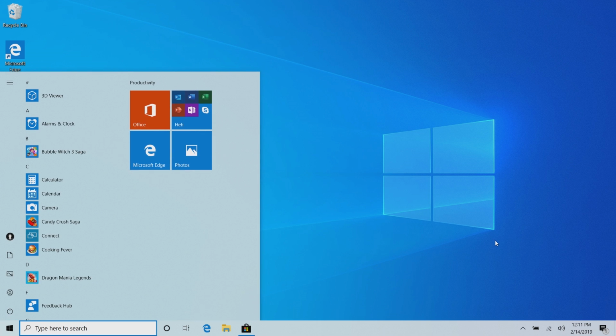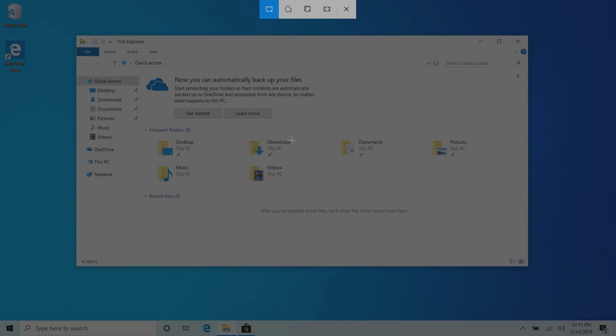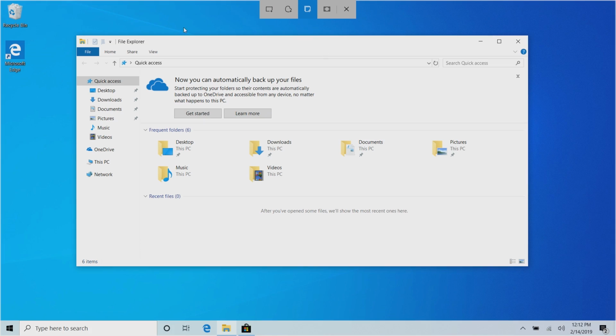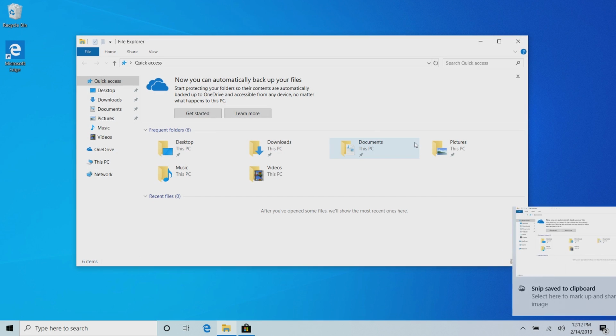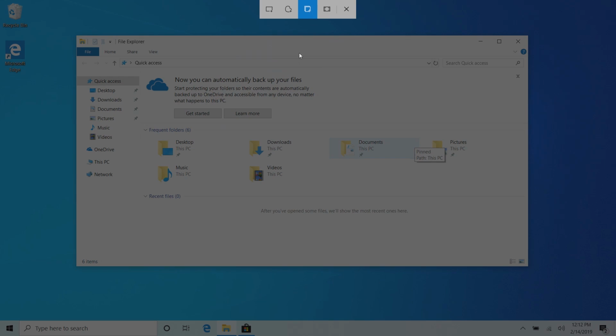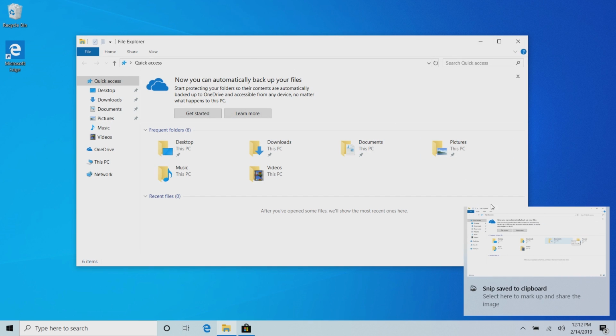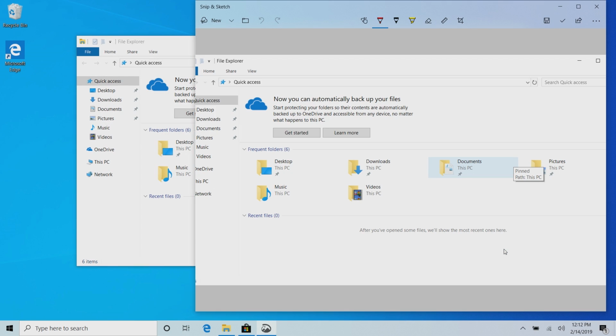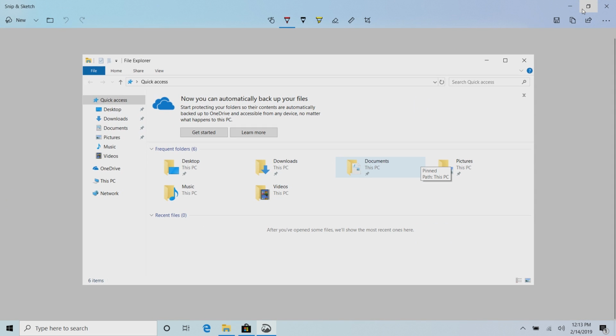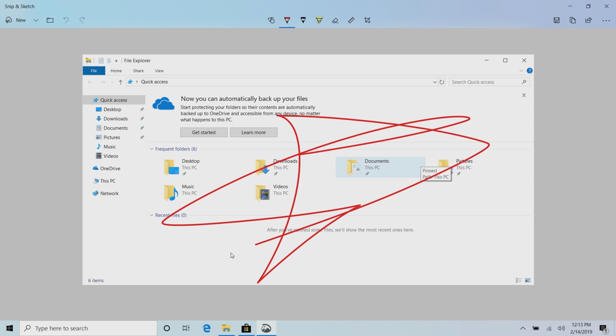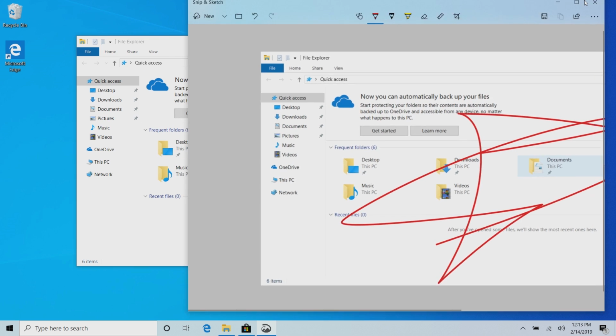Now, moving on to the snipping tool, or rather the modern snipping experience known as Snip and Sketch. This has been updated with a new dedicated window snip mode, which is here. If I click on this, I can now select a window to snip, and that will snip the window perfectly. So I can now do that, and there we go. That window has now been perfectly snipped. Not 1 pixel over, not 1 pixel under. It's the perfect snip of the File Explorer window here. And I can draw on it or whatever I'd be normally doing with Snip and Sketch.